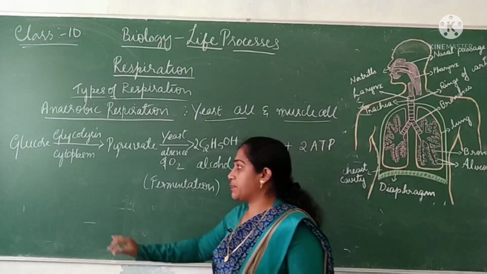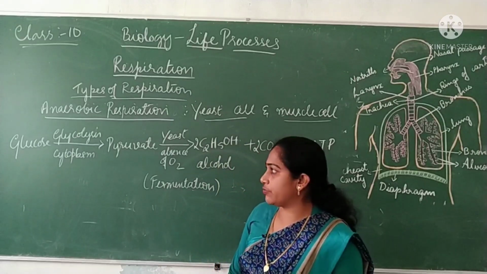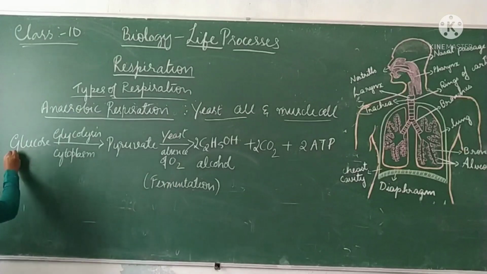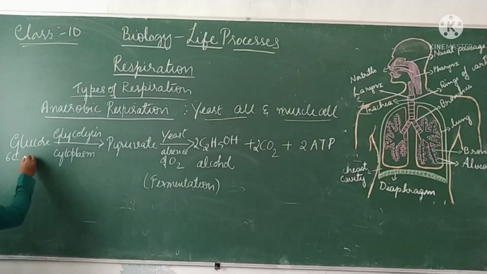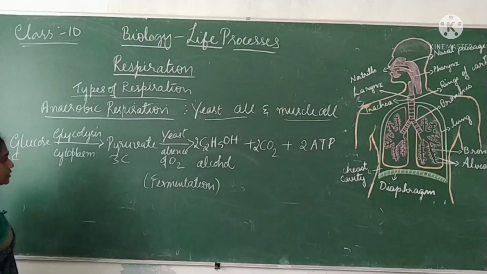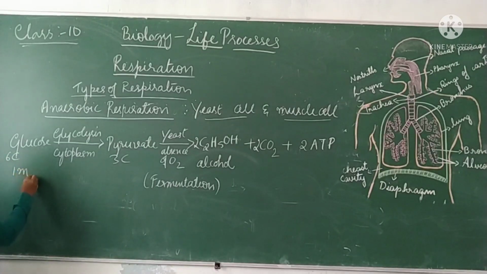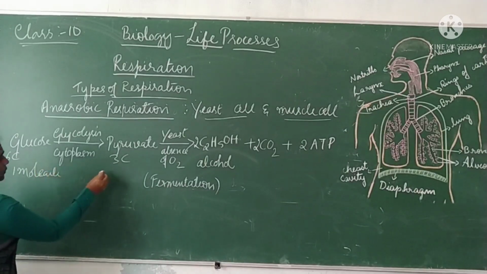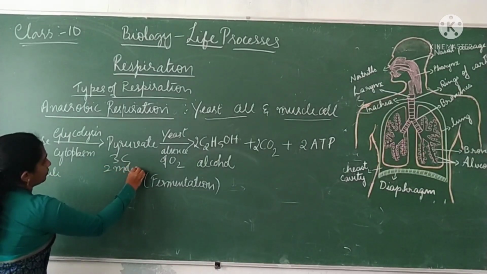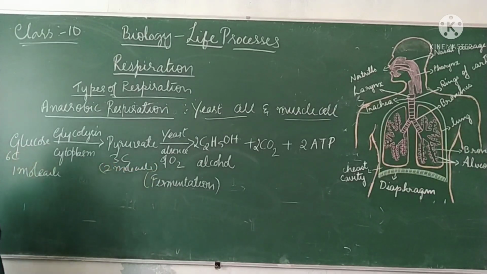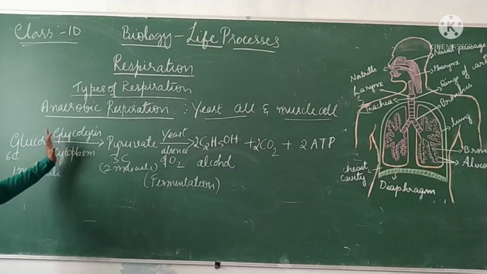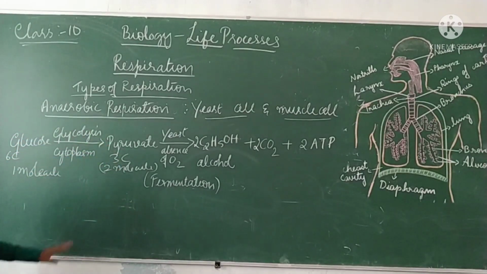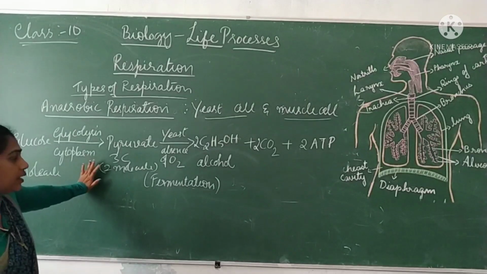So here also the first step is the same as you find in aerobic respiration, wherein a 6 carbon compound called glucose is broken down into a 3 carbon compound called pyruvate. So here also 1 molecule of glucose is breaking down into 2 molecules of pyruvate. So this happens again in the cytoplasm. So this is also called glycolysis, since breaking down of glucose into pyruvate happens. So it's called glycolysis as in aerobic respiration.